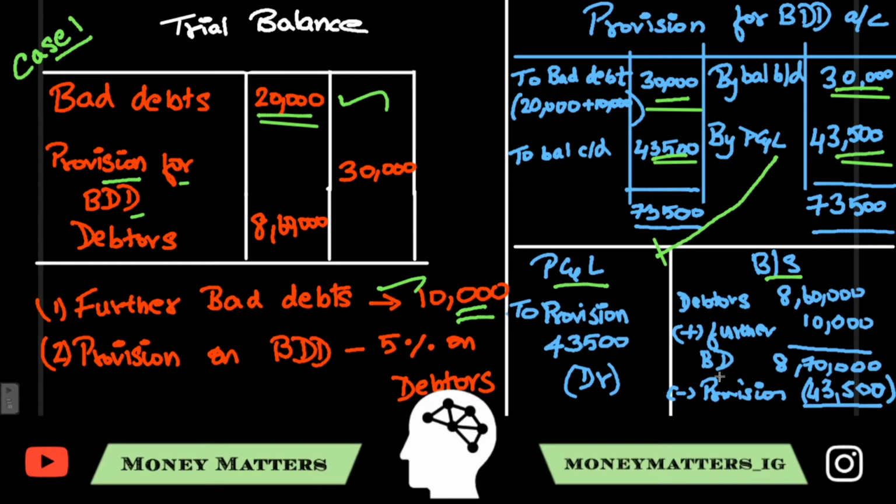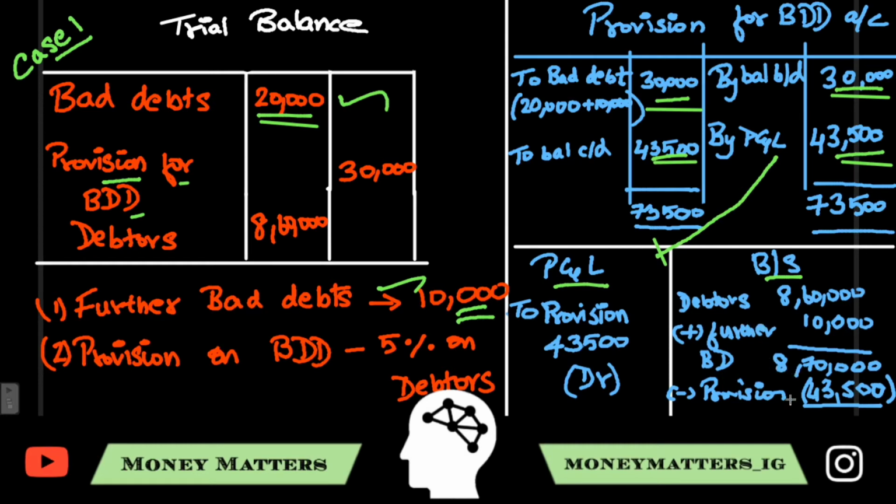So in short, when there's a provision on bad and doubtful debts in the adjustment and in the trial balance you find an opening balance for provision for bad and doubtful debts, you have to always open an account for that. In the ledger, you put to balance brought down as it's a liability, and the same to balance carried down, which is the closing balance which you find in the balance sheet, and in the balance sheet you put the debtors amount. Any further bad debts in the adjustment, if it's there, you'll have to add it, and if it's not there, you can just directly find the 5% of 8,60,000.